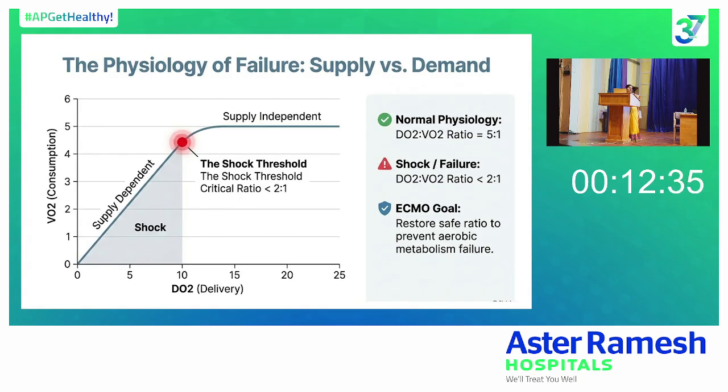At this point, there is a huge demand supply mismatch, so our body cannot tolerate it, and tissues will go into anaerobic metabolism, and then lactic acidosis will set in. Until that point, our body tries to compensate. So at that point, the organs start to fail. So our main goal of ECMO is to preserve that DO2 by VO2 ratio at least 3:1, so that we can prevent anaerobic metabolism and maintain tissue perfusion. So that is our main goal of ECMO, be it VV ECMO or VA ECMO.